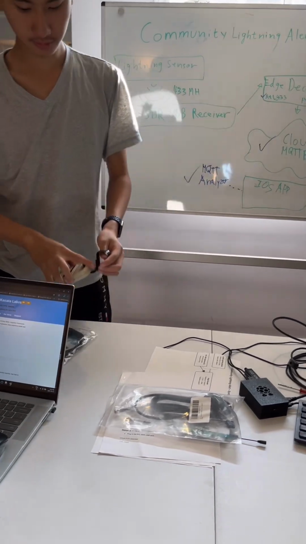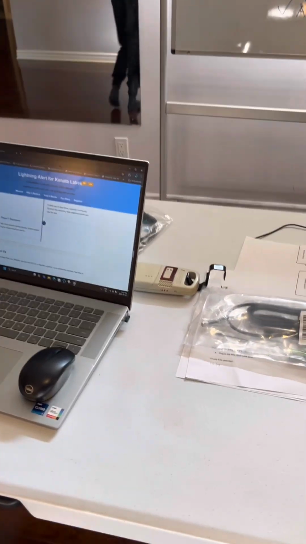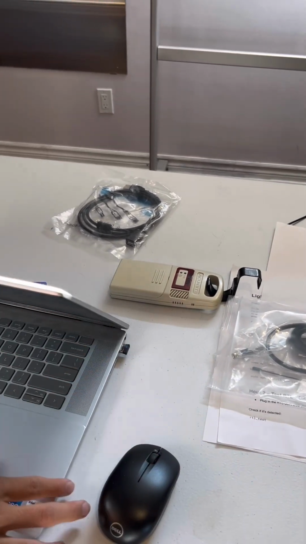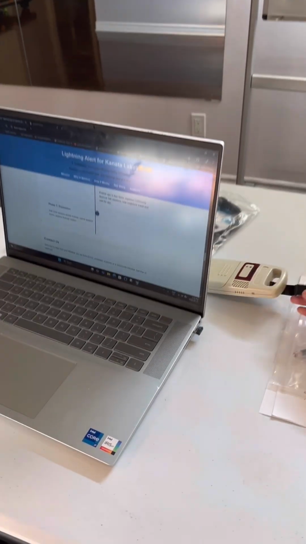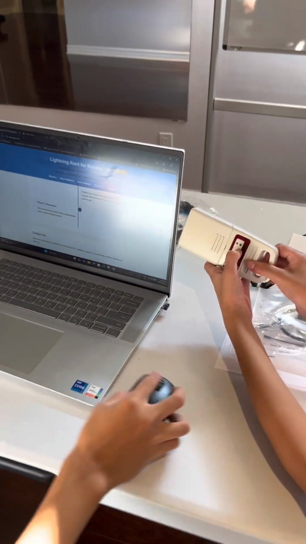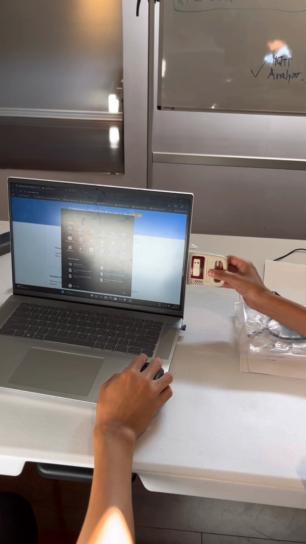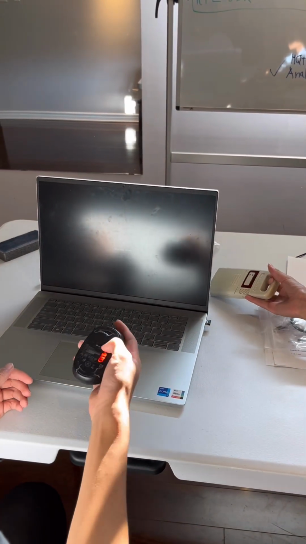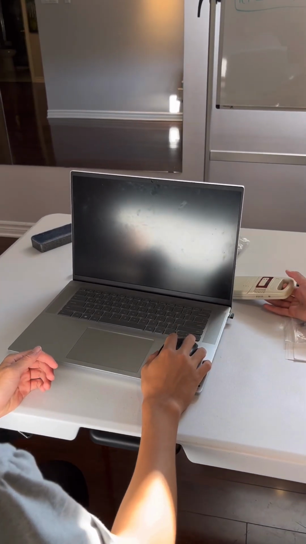So first we're gonna put it near our computer. I'm just gonna power off my computer just in case, to see if it works or not, because I tried it earlier and it works, so I don't know if it's just by coincidence or... Now look, there's red, green, and yellow. Let me first shut it down and restart my computer.